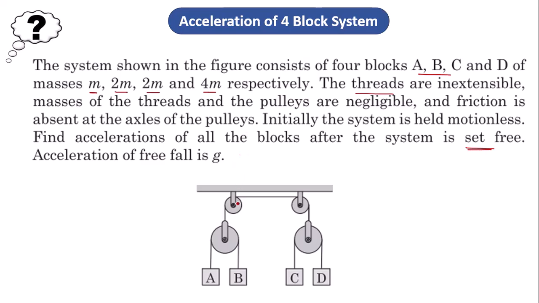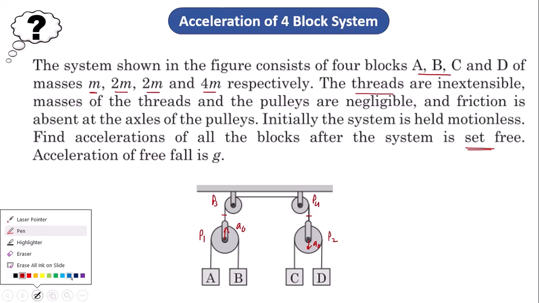Okay. So, let us say this is the P1 pulley and this is the P2 pulley. So, P1 and P2 are the moving pulleys. But P3 and P4 are the fixed pulleys, so these are not moving. Can I say that if P1 is moving upward with, let us say, acceleration a0, then P2 will move downward with an acceleration a0? Yes, because P1 and P2 are connected over the two fixed pulleys, so for both ends of the fixed pulleys, the acceleration will be the same. So if P1 is moving upward, then P2 will move downward with the same acceleration.